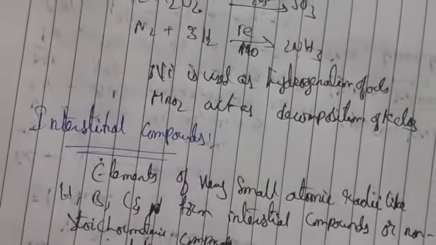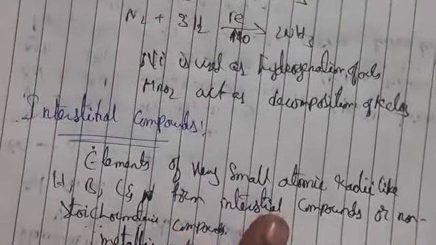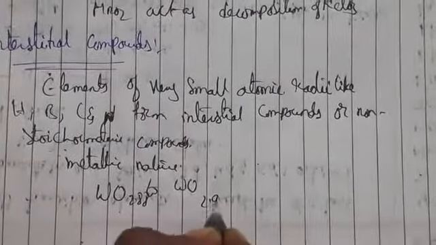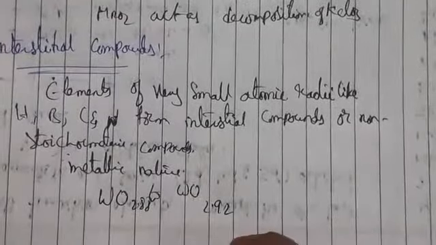So these also show metallic nature. Why? Because metals are hard and brittle, and have high melting and boiling points. Lattice points also they have. Generally the density of an interstitial compound is less compared to the metal, like titanium, vanadium, chromium. For example, if you take WO, some 2.88, 2.92. Compared to this, the density is very less.